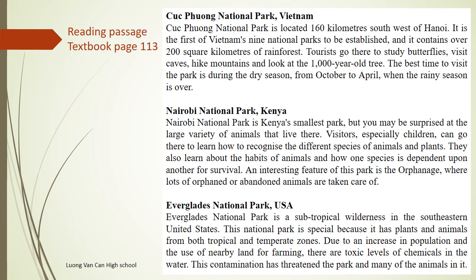Cúc Phương National Park is located 160 kilometers southwest of Hanoi. It is the first of Vietnam's 9 national parks to be established, and it contains over 200 square kilometers of rainforest. Tourists go there to study butterflies, visit caves, hike mountains, and look at the 1,000-year-old tree.